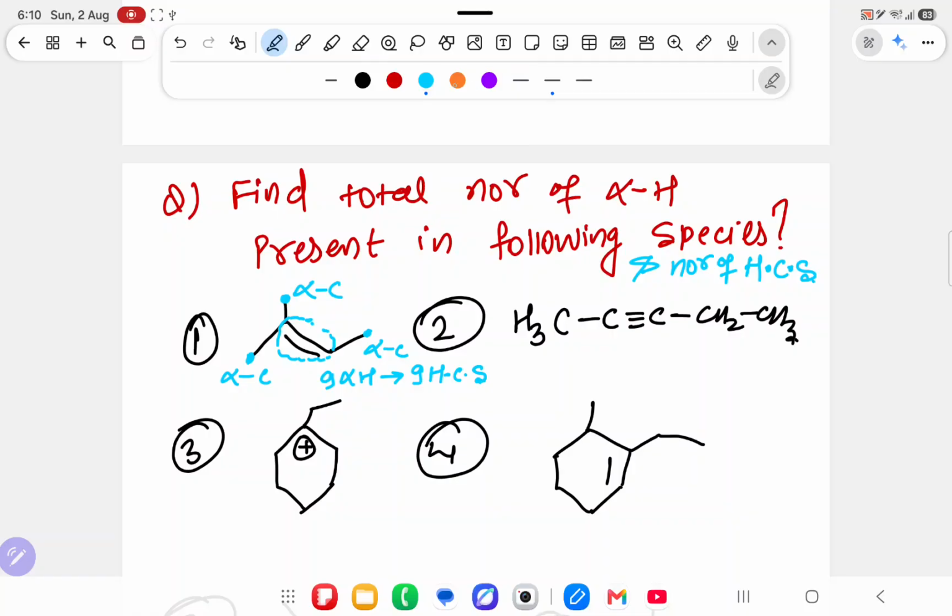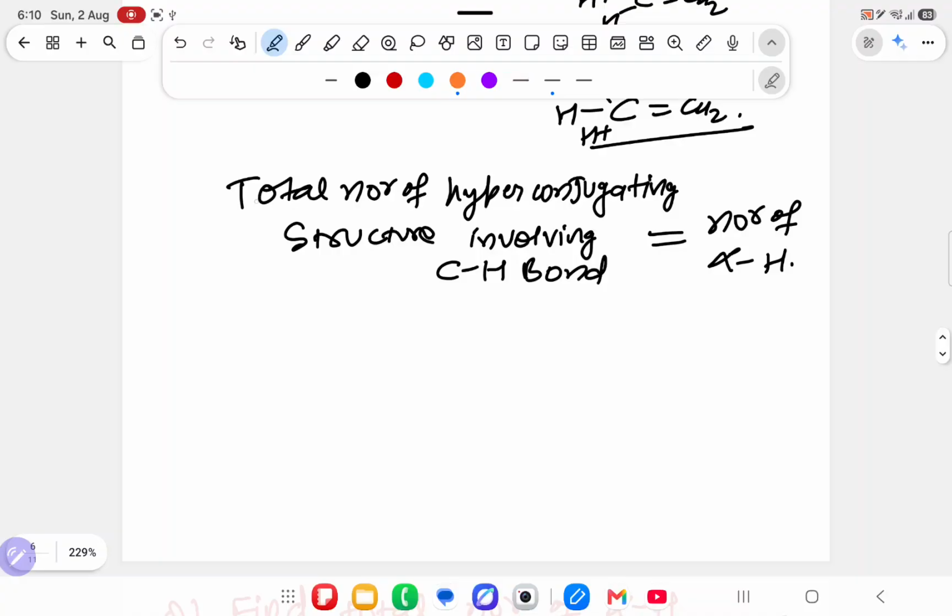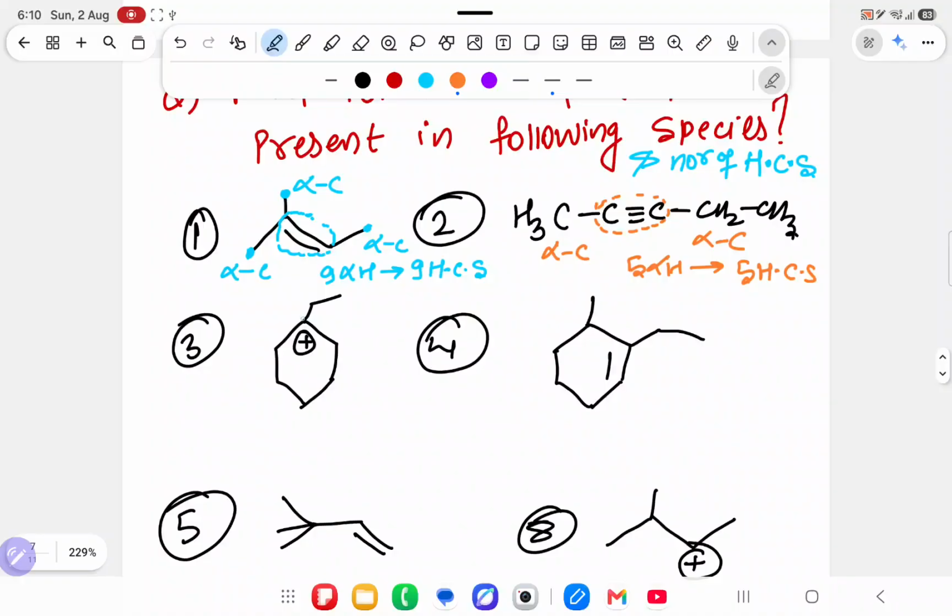Understood? Suppose over here we have to check, close this triple bond. This is an alpha carbon, this is an alpha carbon. How many alpha hydrogen? 5 alpha hydrogen means how many hyperconjugating structures? 5, because the total number of hyperconjugating structures involving CH bond is the number of alpha hydrogen. Suppose I have to check this one: close this part with the plus charge. After closing, alpha carbon this one, alpha carbon this one, alpha carbon this one. This alpha carbon contains 2 hydrogen, this also 2, this also 2. So 2 times 3 is 6. 6 alpha hydrogen means it has 6 hyperconjugating structures.